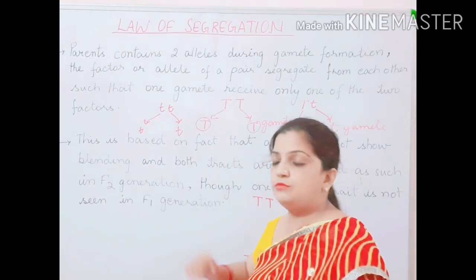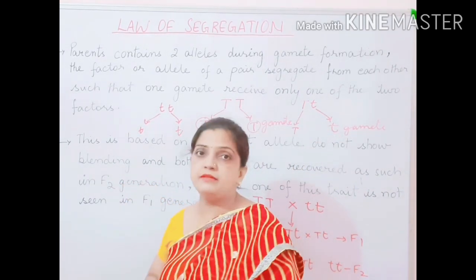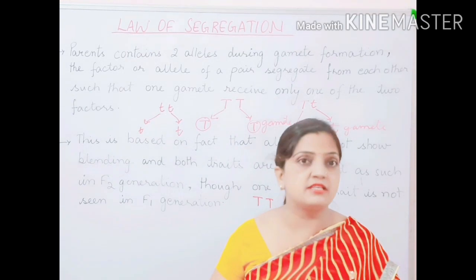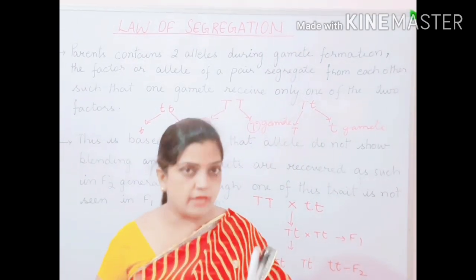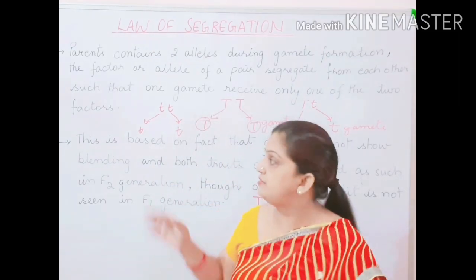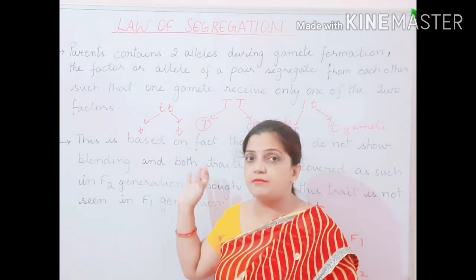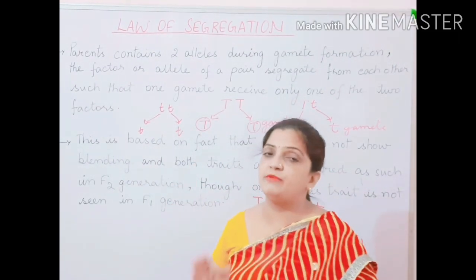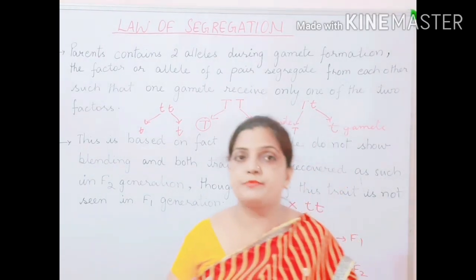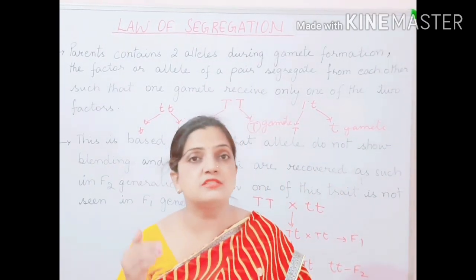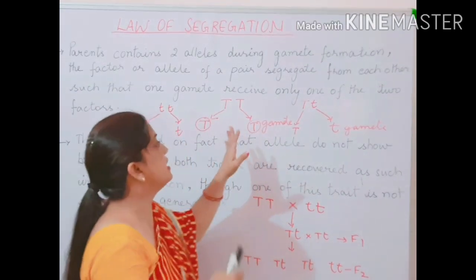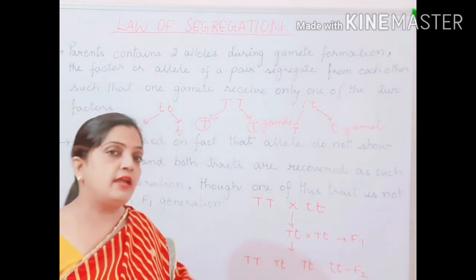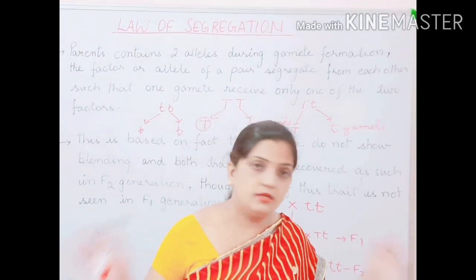Then one more thing I told you, what is blending? Blending means to get combined with something in a very suitable condition, in a very proper manner. And then I told you that this segregation takes place during the sexual reproduction process, when meiosis cell division is taking place. At that time these alleles get separated into the gametes and they reach two different parts.